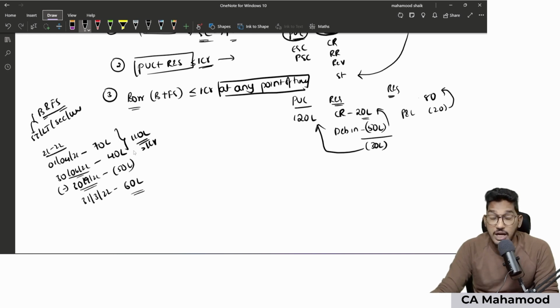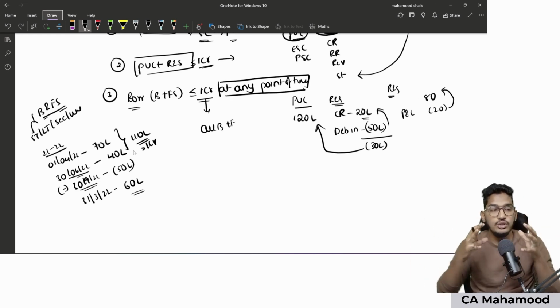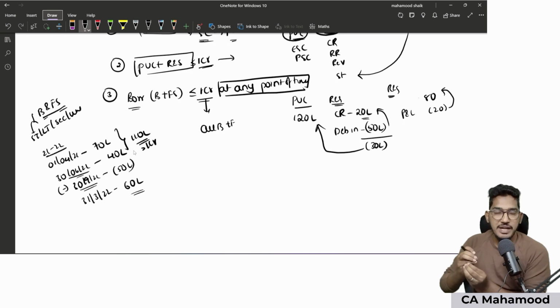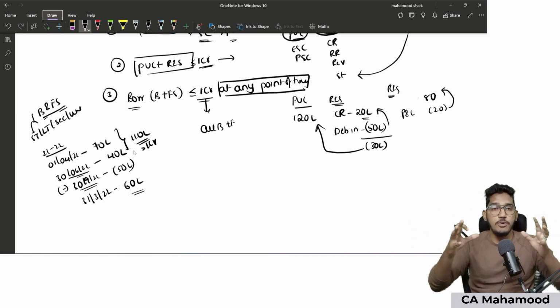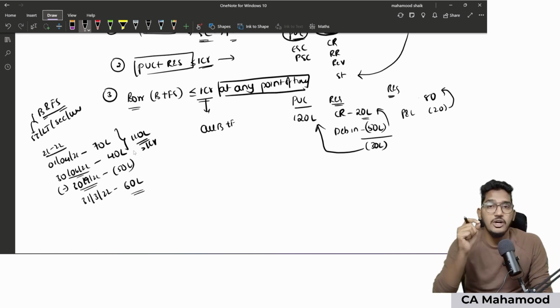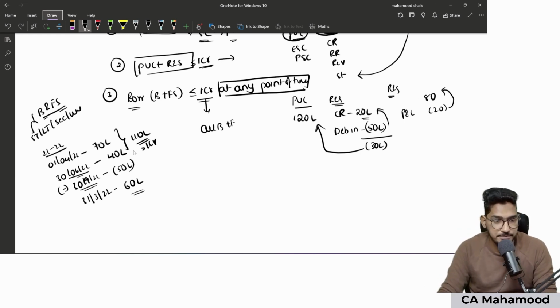This I have already told you. And one more thing here. This limit of 1 crore is for all banks and financial institutions put together. Collectively, the total borrowings from all banks and financial institutions shall not exceed 1 crore. It should not be that for each bank and financial institution there is a 1 crore limit. No. The cumulative balance of borrowings from all banks and financial institutions shall not exceed 1 crore.